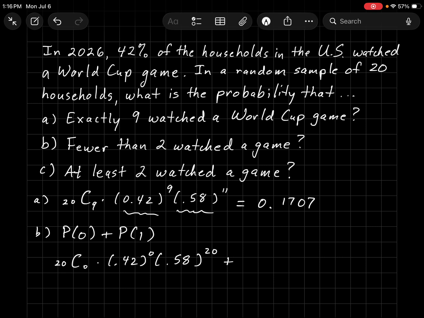Plus, now what's the probability that 1 out of the 20 watched? Was 20 choose 1, or 20 combination 1. And then 0.42, 1 watched, and 19 did not watch. And so if we type all of this in, we get the following value.